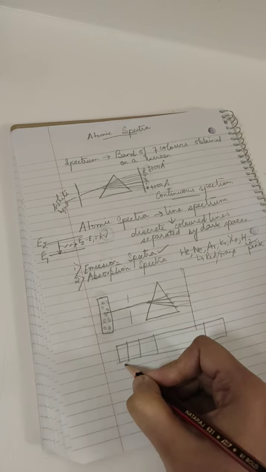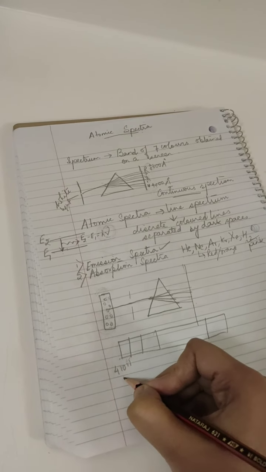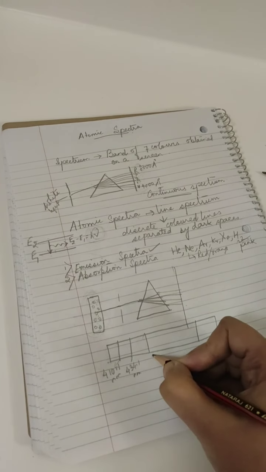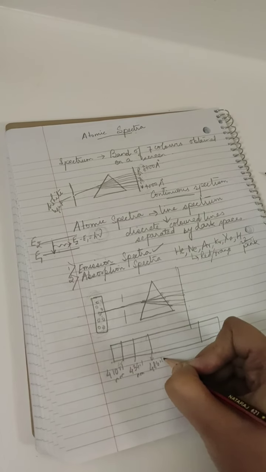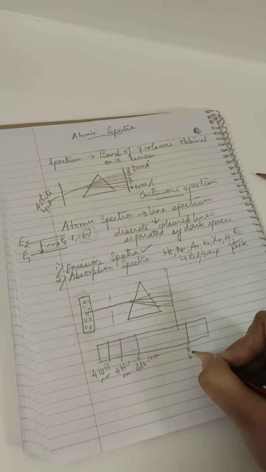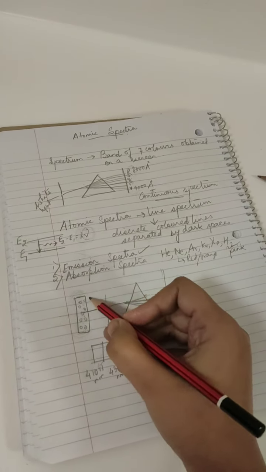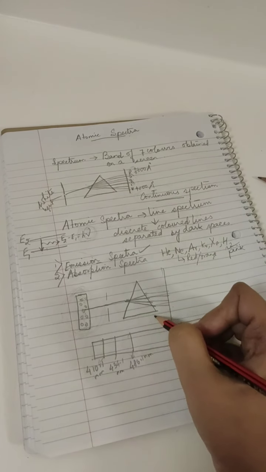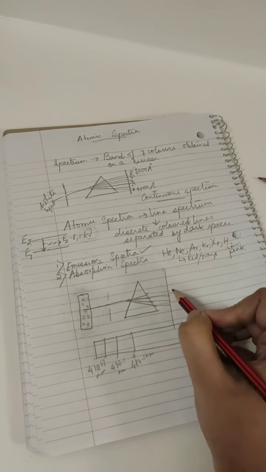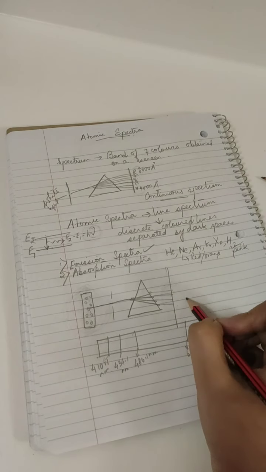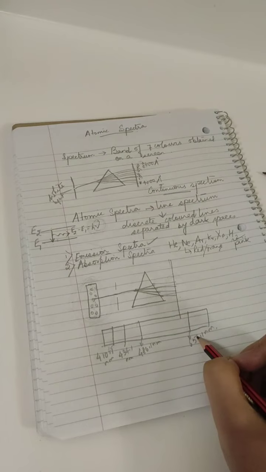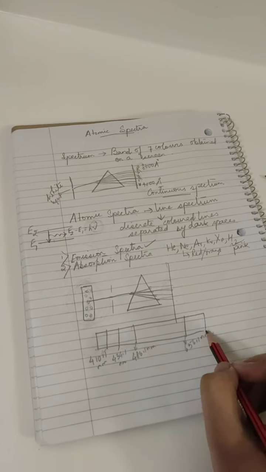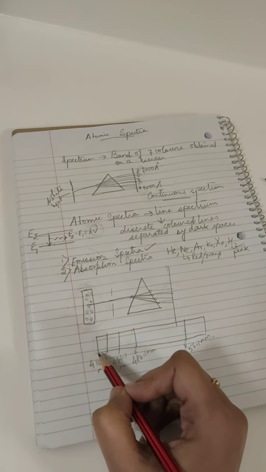Okay. This one is of wavelength 410.1 nanometer. This is 434.1 nanometer. This is 486.1 nanometer. This is 656.1 nanometer. So when the pink color of the gas discharge of hydrogen gas is made to pass through a prism, it got separated into 4 distinct lines, 4 distinct colors of very specific wavelengths, okay, with dark spaces in between. This is called atomic emission spectrum of visible part of hydrogen gas.